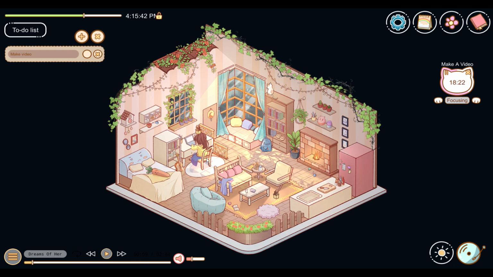But yes, so that is Cozy Time. As you can see, quite cozy. And now that I've rediscovered this, I think I'll actually be using it a lot myself, come to think of it. And now to finish, we can look at you. I got an achievement for pausing my focus. So you can pause your focus, let's say if you need to use the restroom or something, and then you can also click out of your focus.